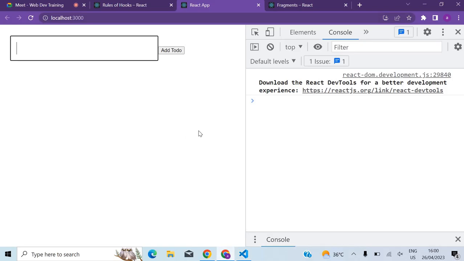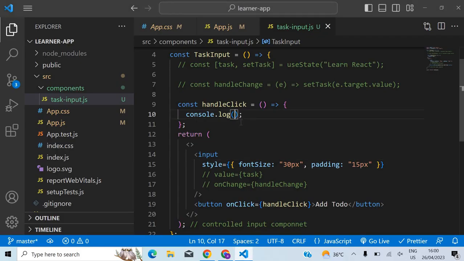I'm able to type learn React, but if I click on add todo, nothing will be printed because that value is not available. I want to fetch that value. What is the traditional approach that you learned in JavaScript?